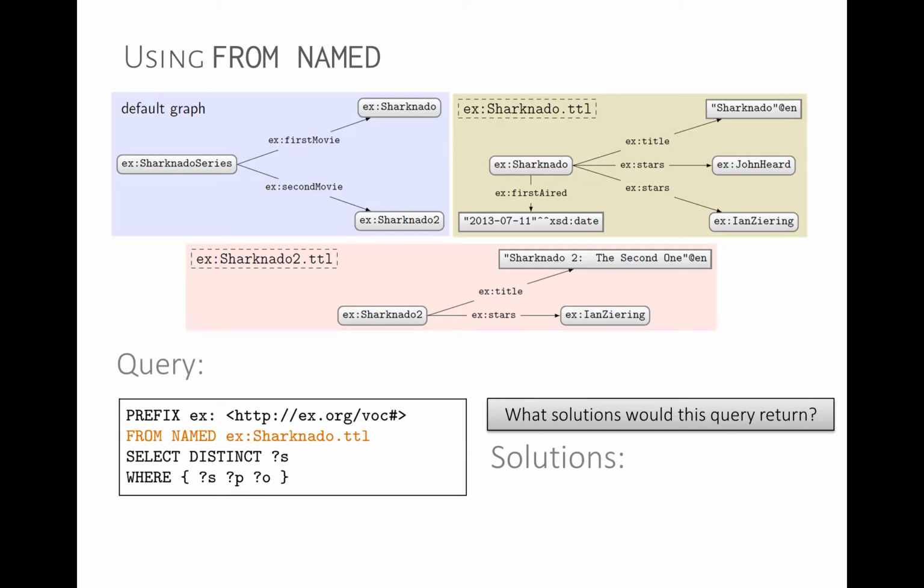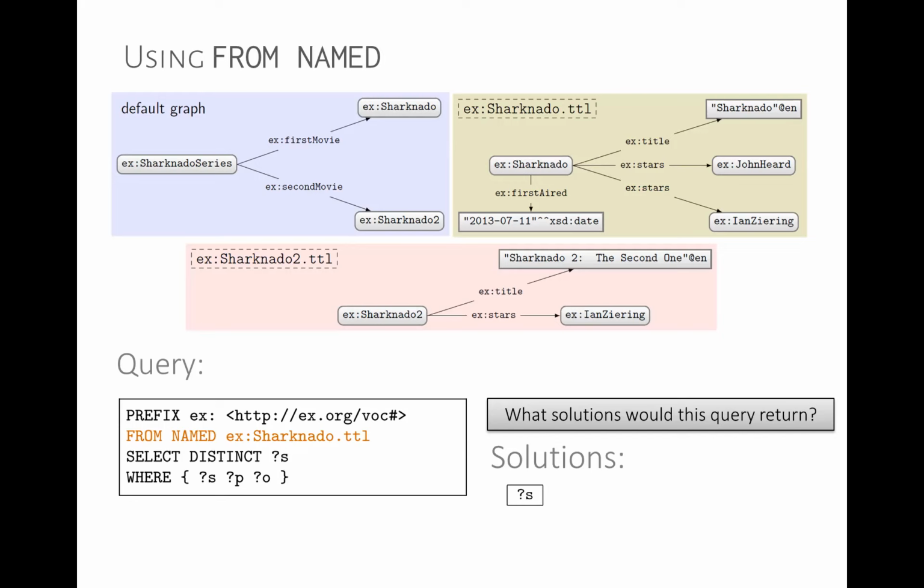The problem is that when we use from named, we load this graph as a named graph. And if we load it as a named graph, then this won't touch named graphs. This is not querying over named graphs, it's querying over the default graph. So in our data set, we'll have sharknado.ttl as a named graph loaded, but our query here is only accessing the default graph, so we don't get any solutions.